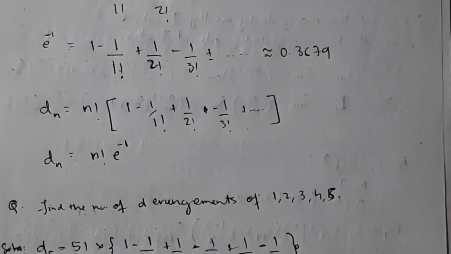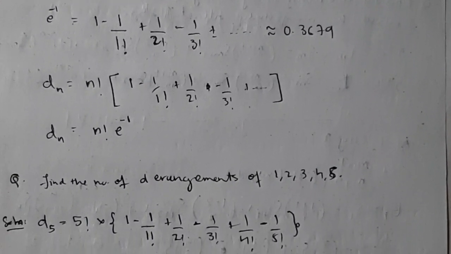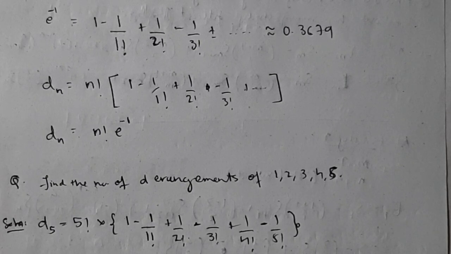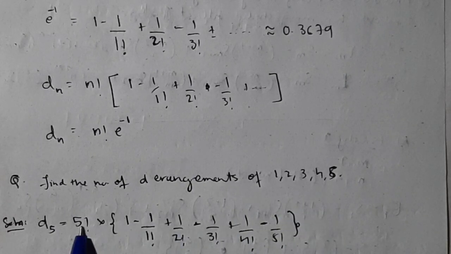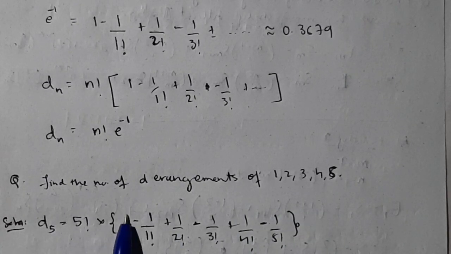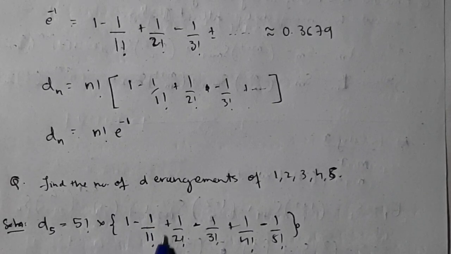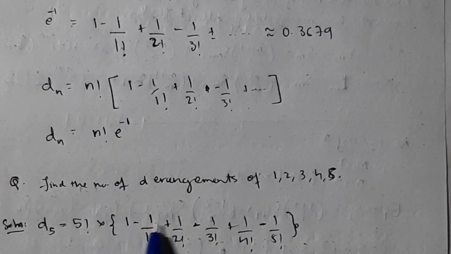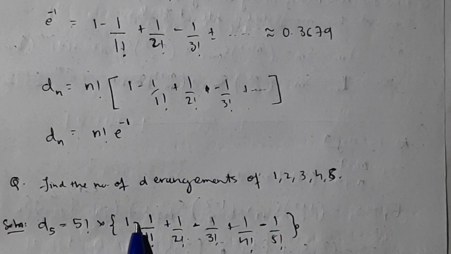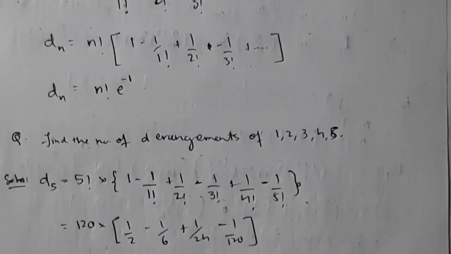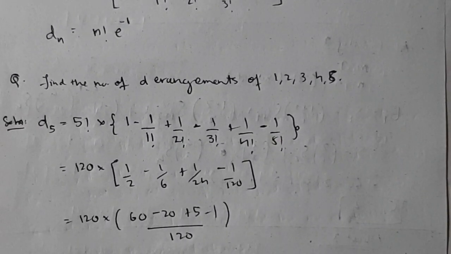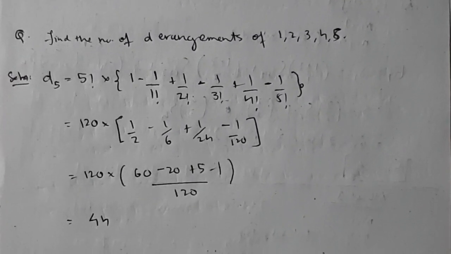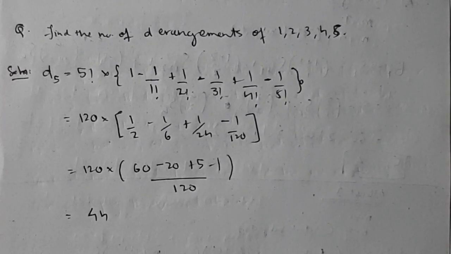Now suppose they give you this question: find the number of derangements of 1 2 3 4 5. So 5 is the n, and you write 5 factorial into 1 minus 1 by 1 factorial plus 1 by 2 factorial, like that you keep on increasing till n, alternating plus and minus, with the first one being minus. If you work out the factorials, you will get the final answer. That is derangement. For all the questions you need to do the same thing.